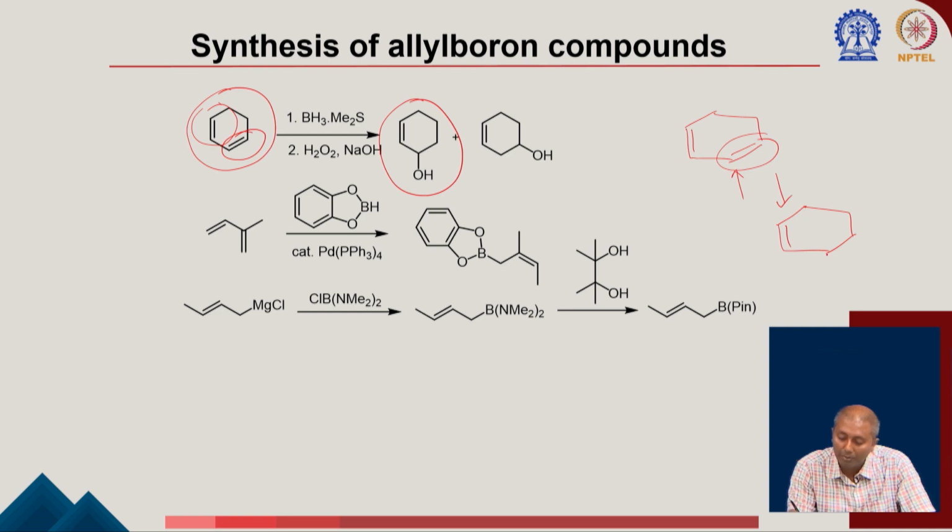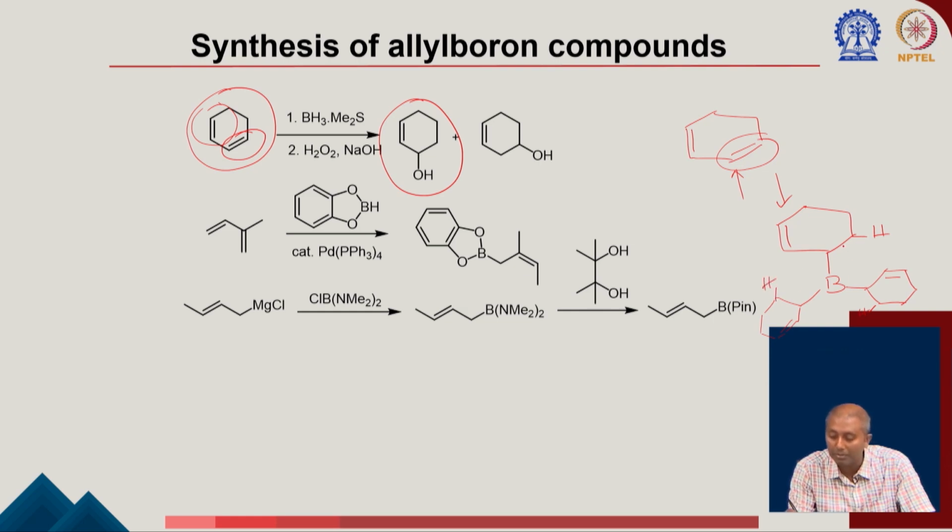So you end up with a species where you have a boron here. Of course this will be a trialkyl borane, as you can see there will be another cyclo group. After the hydroboration, because here you have an H and here you have a boron, you will end up making this compound, correct.